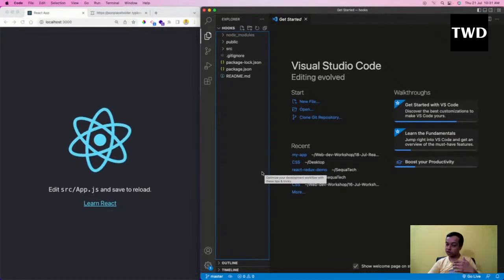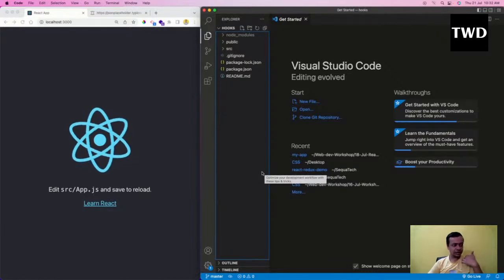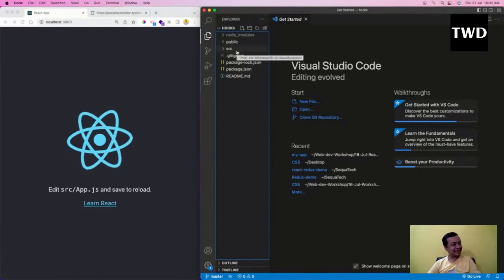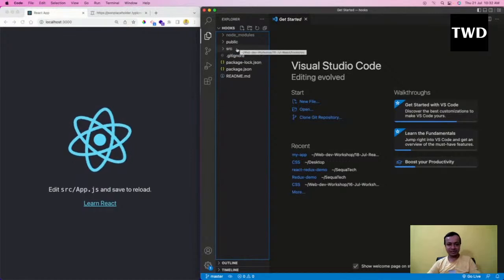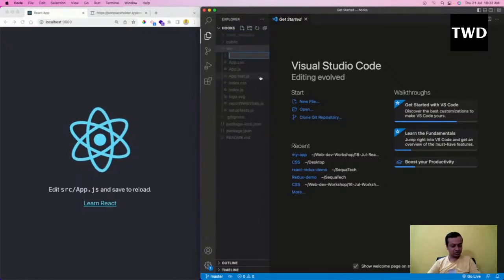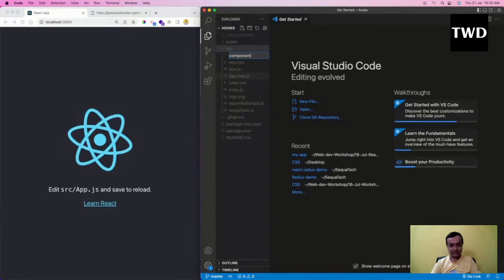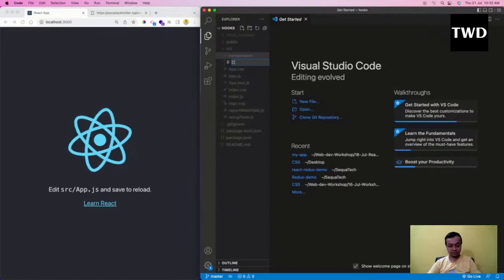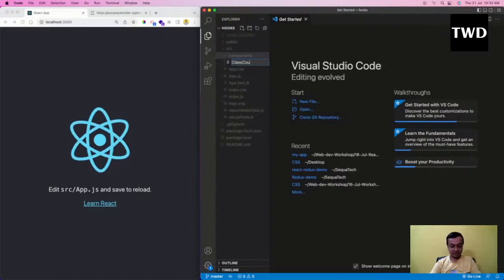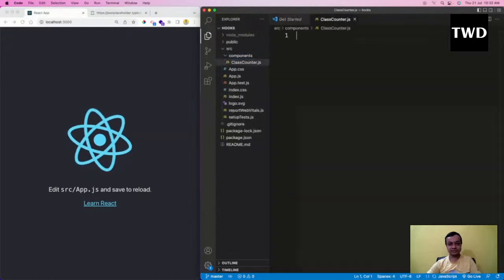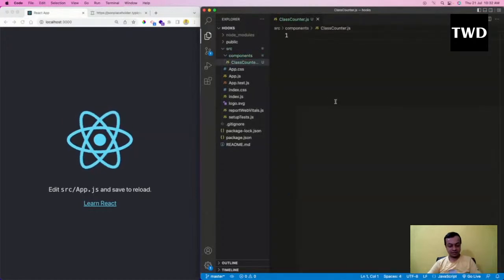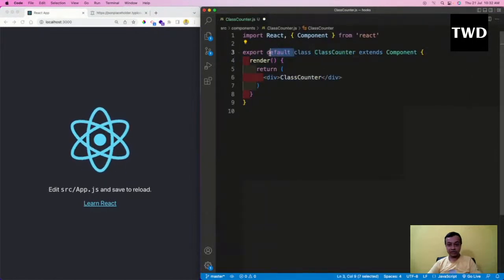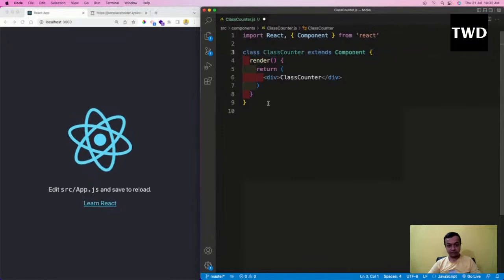If you're going to start a new project today, you're not going to use the class-based component which I've told till now. You're going to use hook-based. But still we are going to first create a class-based component, and then convert it to a hook-based one. So in src, I will create a components folder, then class counter.js. We are going to create a class-based component first, then convert it. Then export default.